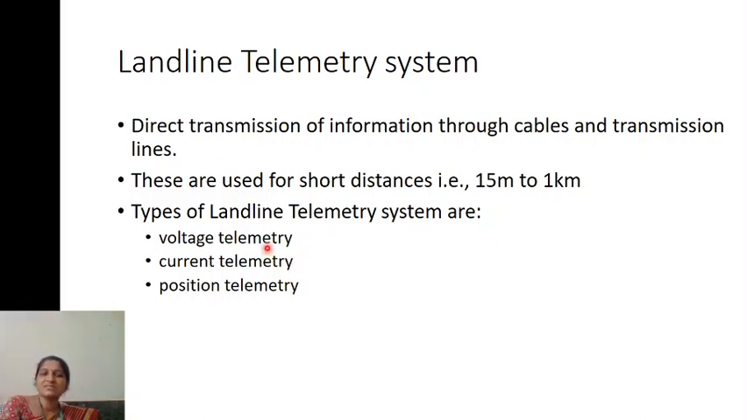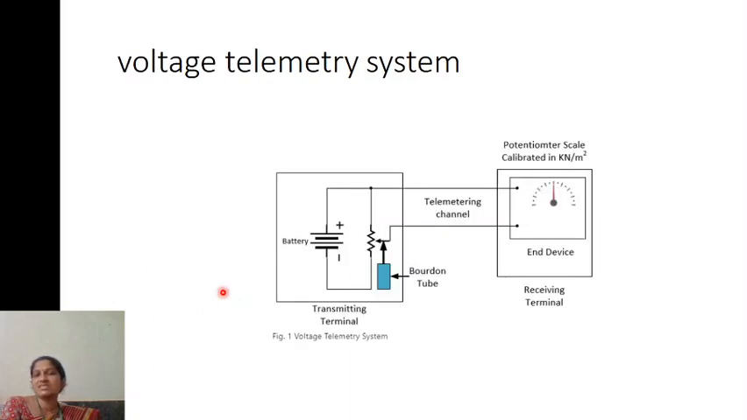Voltage telemetry means the data is transmitted in the form of voltage. If the data is transmitted in the form of current, it is called current telemetry, and if the data is transmitted in terms of position, it is called position telemetry. So coming to the first one, the voltage telemetry system.